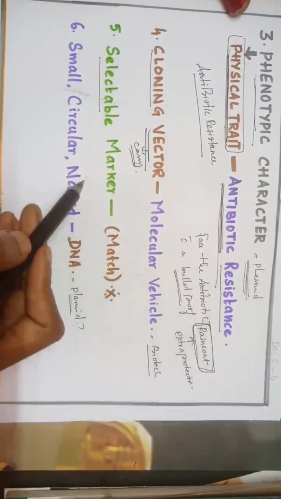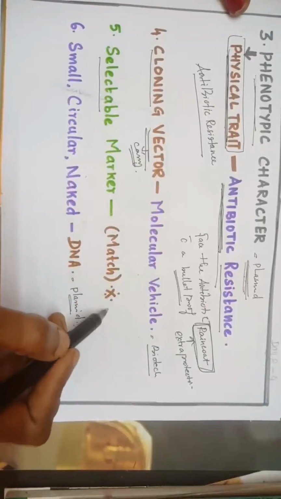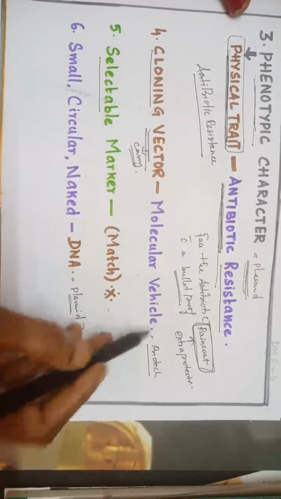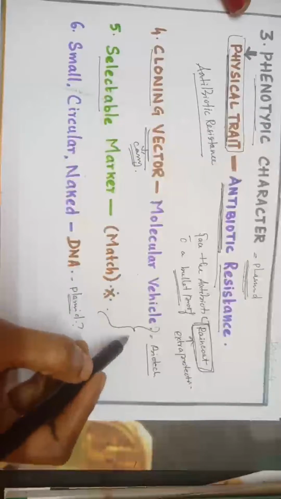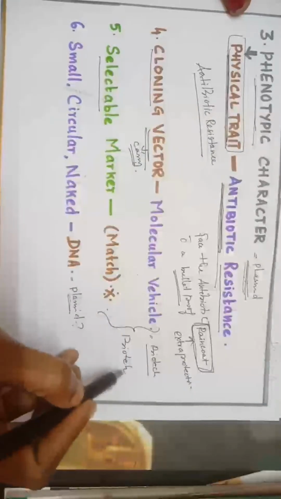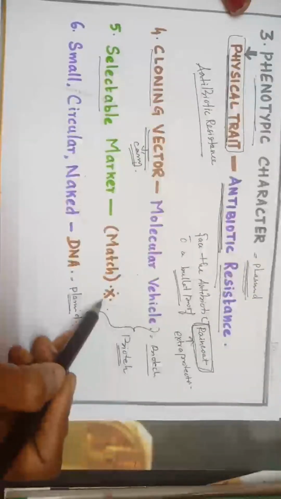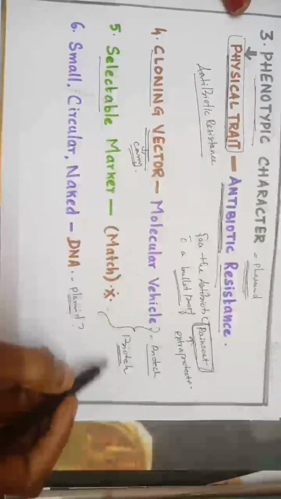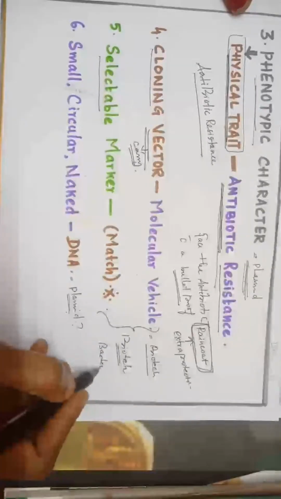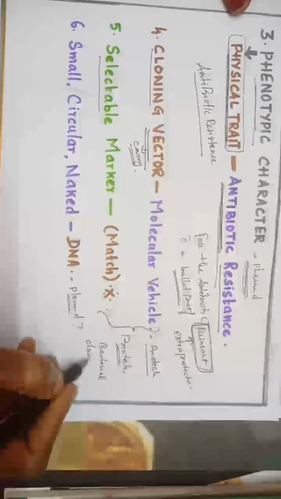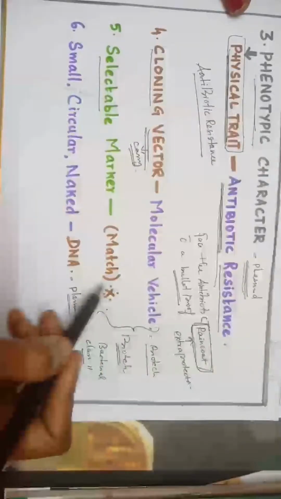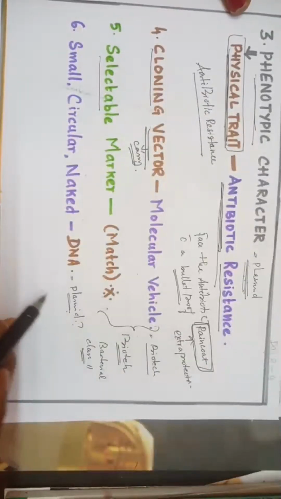Okay, next it acts as a selectable marker. This can be asked in the match the following. This too I will explain when we cover biotechnology code words. Just to cover it along with the plasmid I have mentioned here. Today I am going to cover only the bacterial part of plasmid, class 11 plasmid alone. But still you can learn this by heart too and keep it ready.